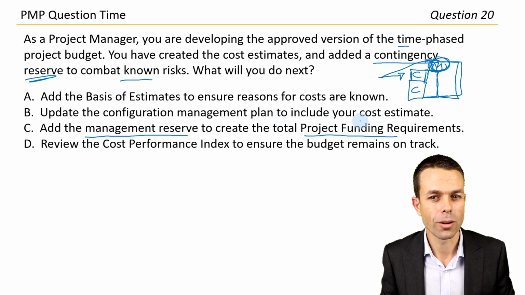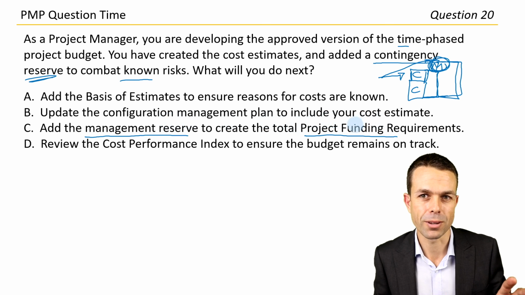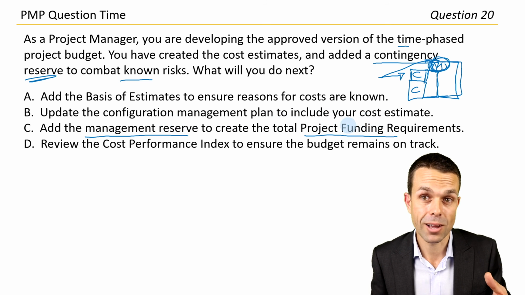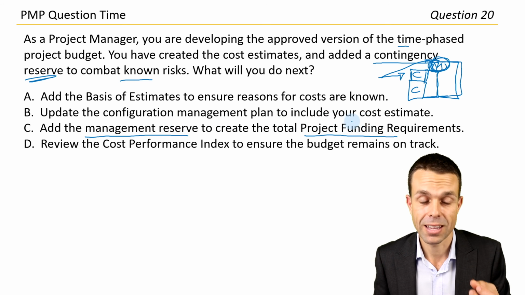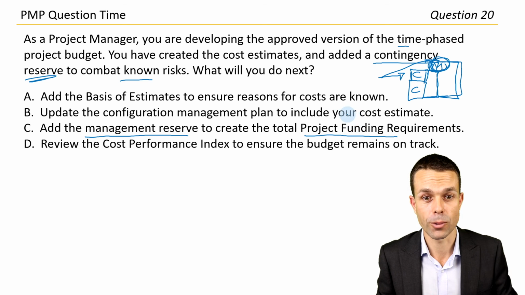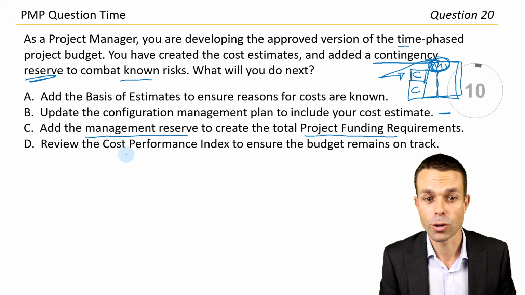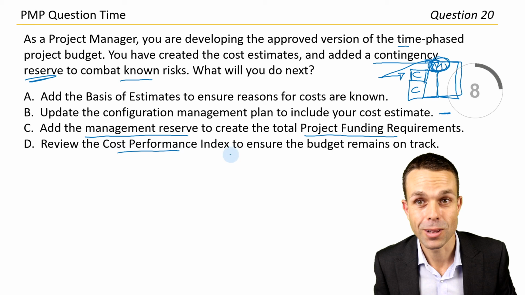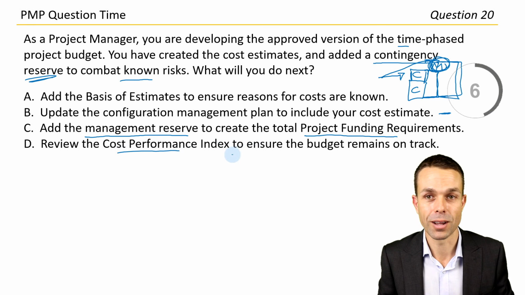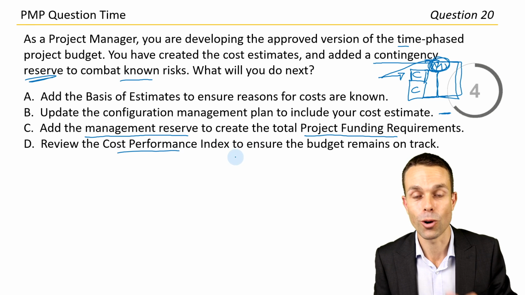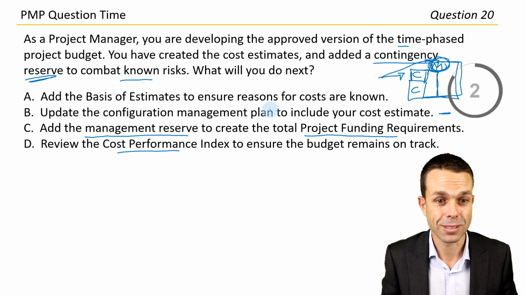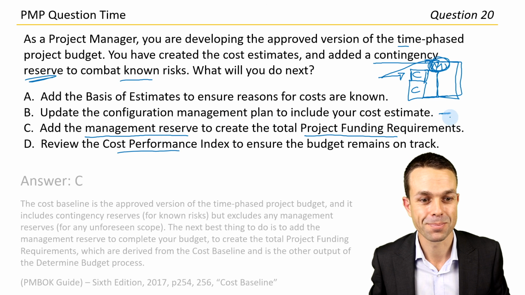No, that's sort of separate. That's like, are we baselining the cost? If we are, then that goes into our configuration management plan. But that's sort of separate to what we're doing here. And review the cost performance index. That's only once we've started our project and we're wanting to see if we're on track or off track. So for our purposes, let's go with answer C.